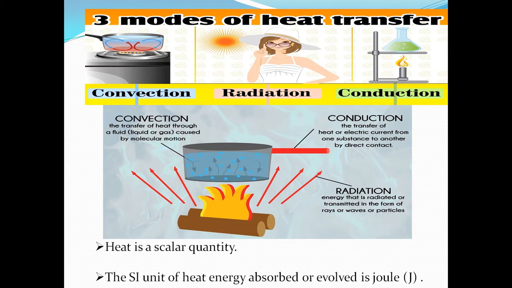Now next is radiation. Daily we have observed the primary source of energy for all living organisms, absolutely the sun. The sun is extremely hot. We don't receive the entire sun's energy; we receive only the rays, that is, the waves. The energy that is radiated or transmitted in the form of rays, waves or particles, we say as radiation. This is how heat is transferred with the help of the three modes.